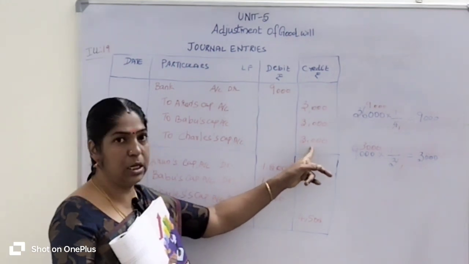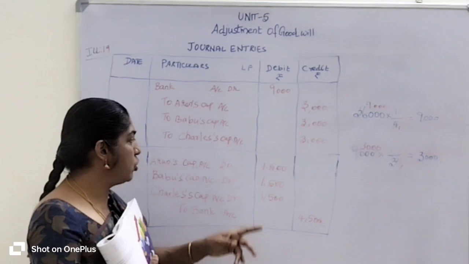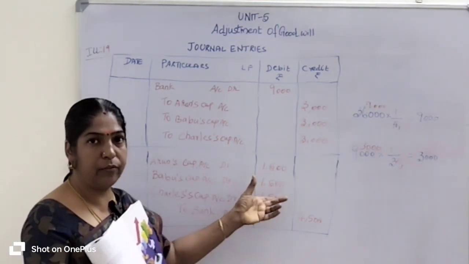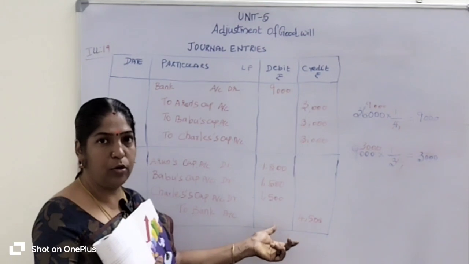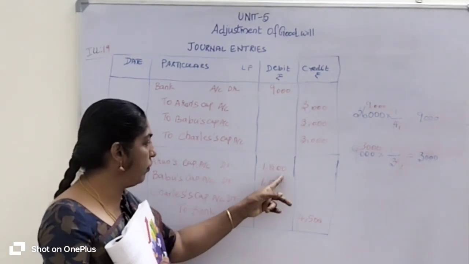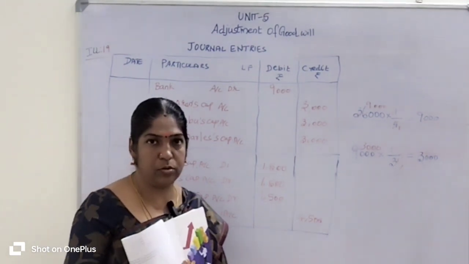Their goodwill is 3,000. Half of the goodwill is 1,500 rupees. Okay. So the existing three partners withdraw 1,500 rupees each from the bank account: 1,500, 1,500, 1,500, total 4,500 rupees.